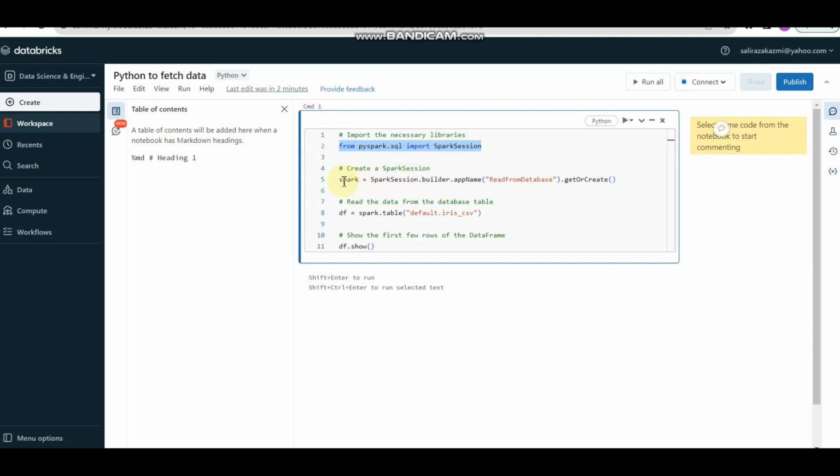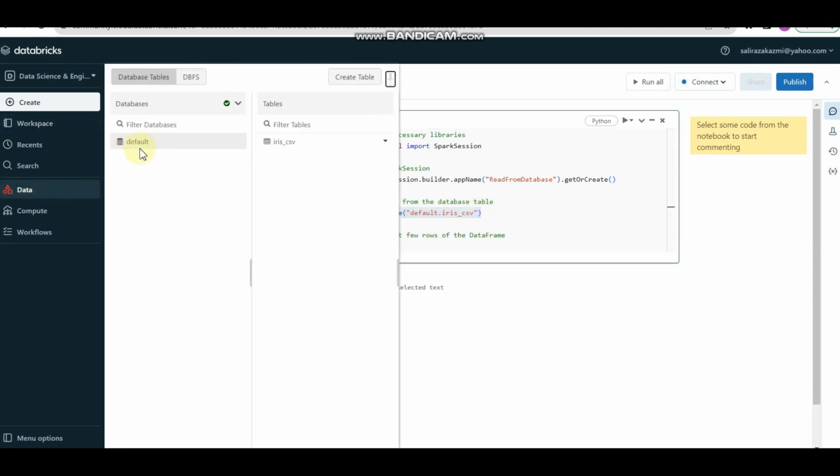Okay, the second line of code says that we need to assign our session name, like read from database Spark, and then here is a line spark.table default.irs_cv, which reads our data from the default.irs_cv file